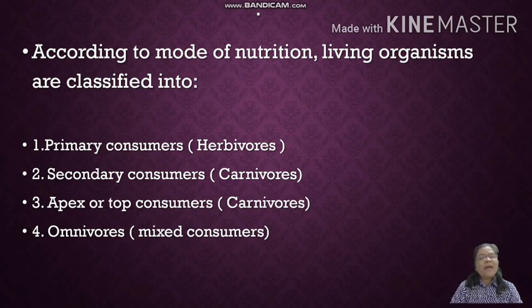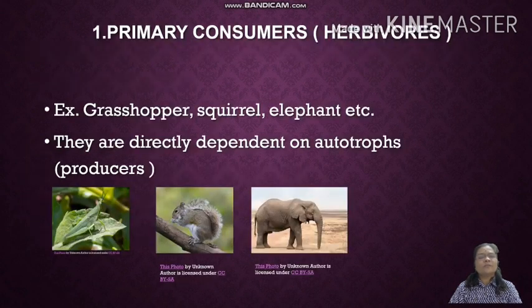Students, primary consumers are also called as the herbivores, secondary consumers are called as the carnivores, and apex or top consumers are called as the carnivores, and omnivores are also called as the mixed consumers. So, according to the mode of nutrition, there are four types of consumers.